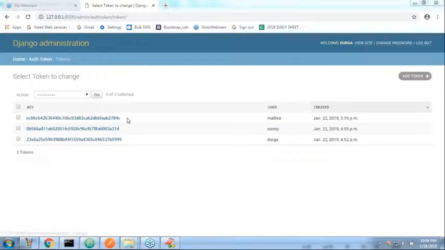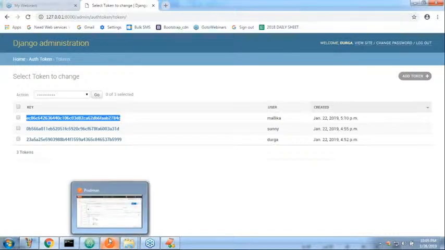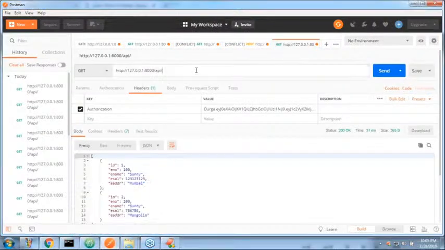Now let me take Mallika. Authenticated is enough here, but anyway, we check whether this person is requesting a safe operation or not. Now I'm sending a GET request. Let me clear all history.